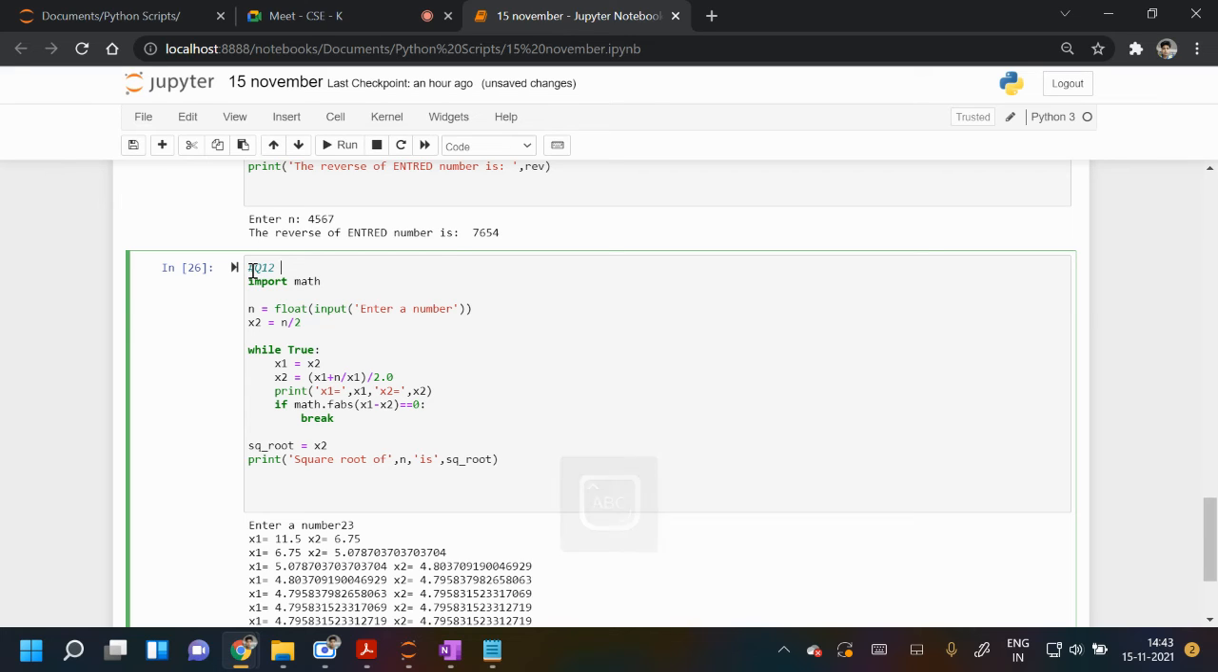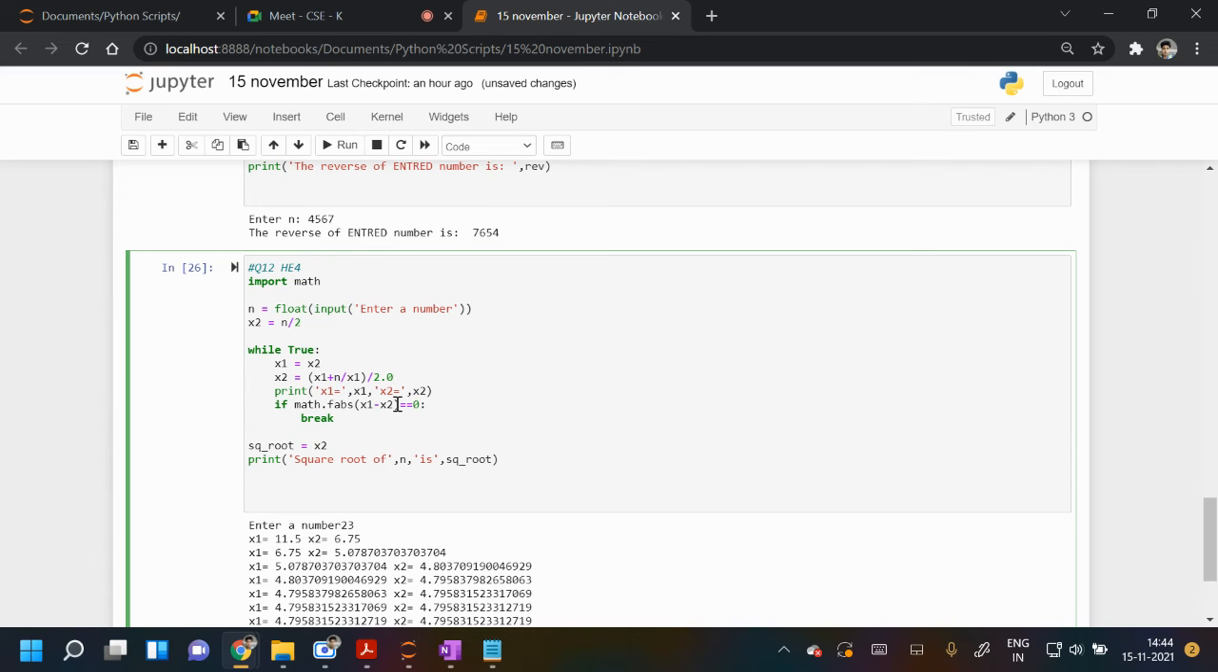Question number 12, hands-on exercise 4. Okay, so import math. n is the number you want to find the square root of. x2 is initialized with n by 2. So x1 is updated by x2, and x2 value is x1 plus n upon x1, by 2. This is the formula in Newton's method.